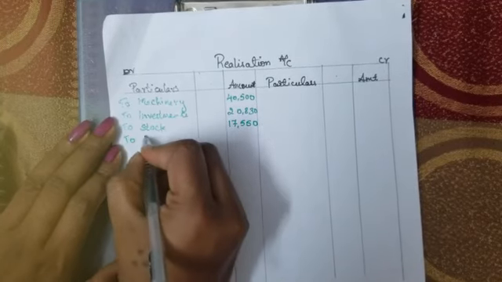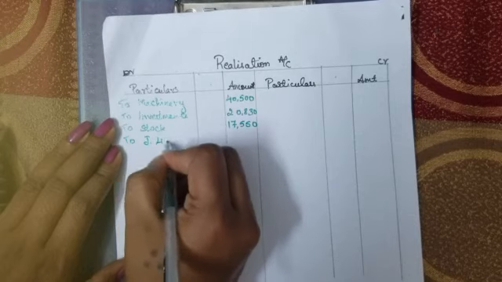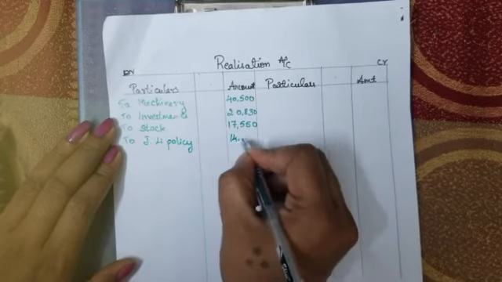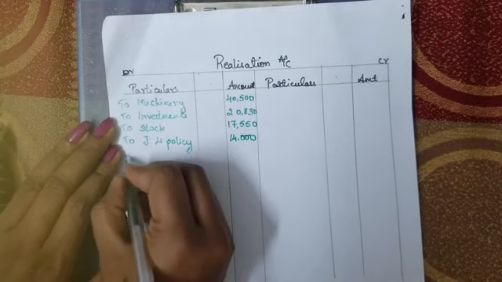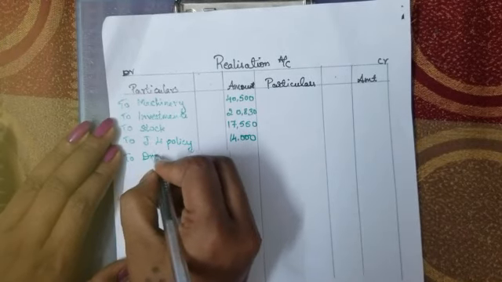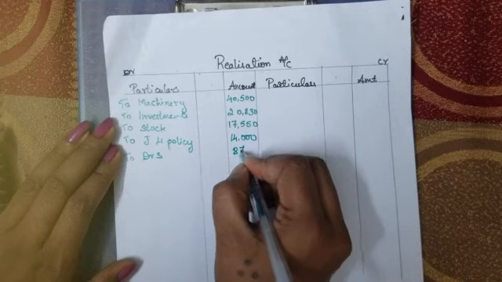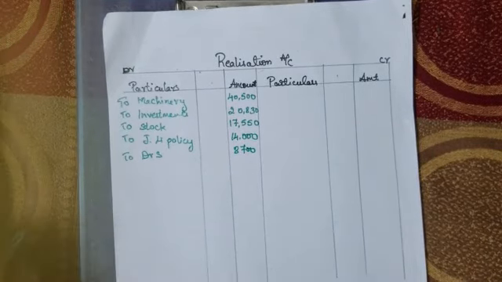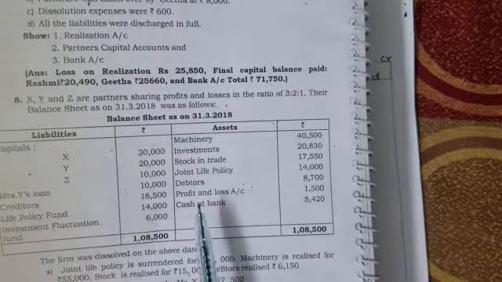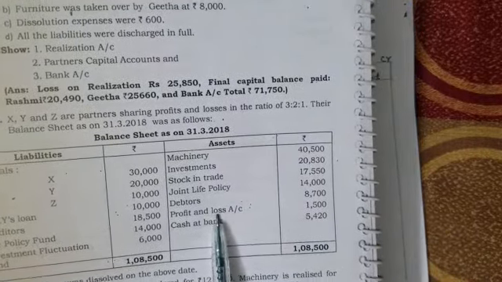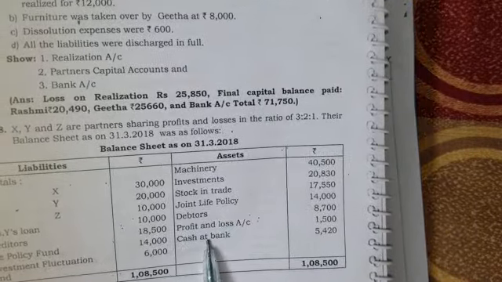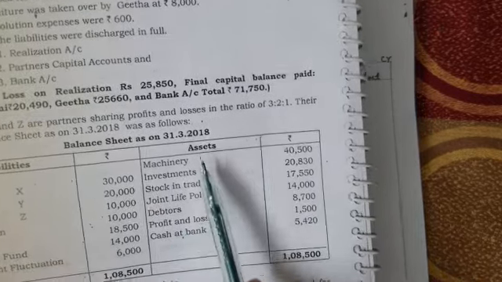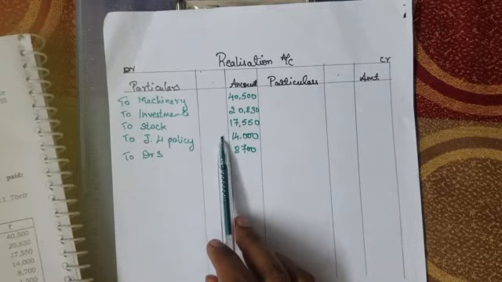And next we have joint life policy, that is 14,000. And next we have debtors, 8,700. The remaining in the balance sheet on the asset side, we have profit and loss account which comes in partners capital account, and the bank balance will be coming in the bank account. Except these two, all the assets we have taken at the book value.